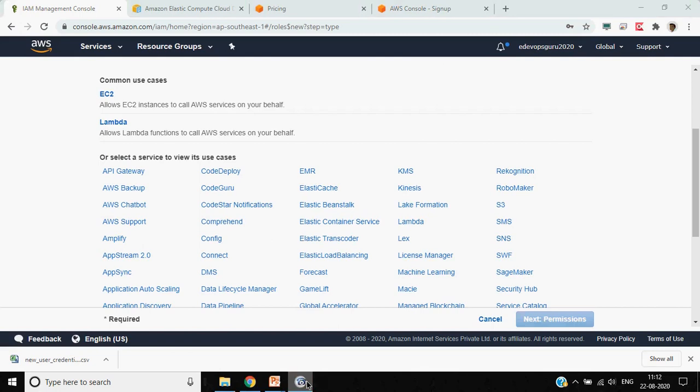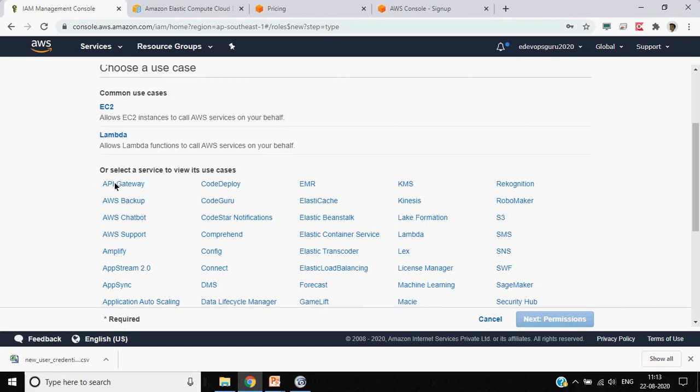It is one question. Yes, the question from Vishal is: if we give a user a custom IAM link and they log in, they only see the services that we gave access to? Yes, correct, Vishal. You give a customized link to that user, he will log in using his credentials and will only see the services which he has access to. We will see this for our created user also, but I just want to cover this role part and then we will see how it looks for a database admin.